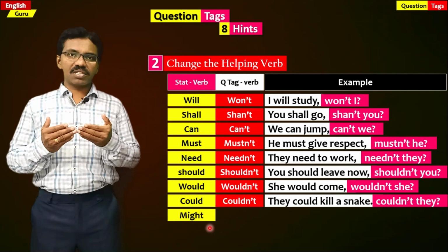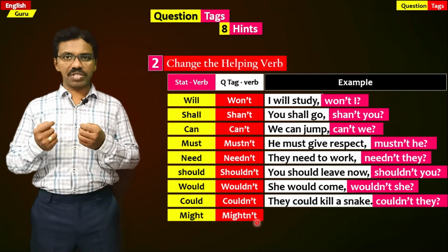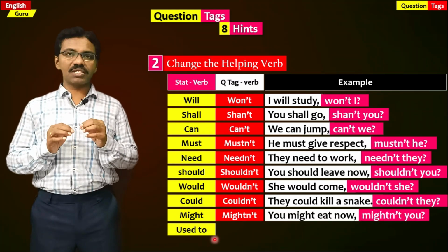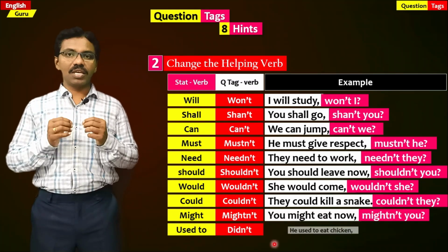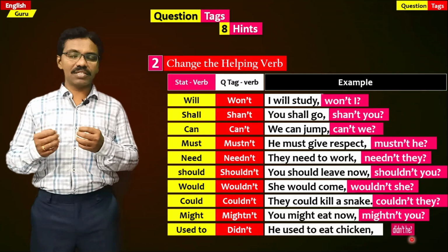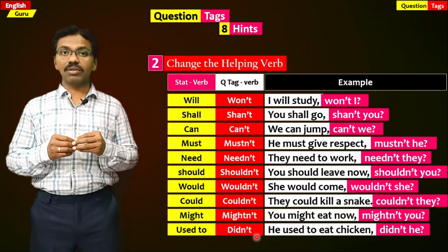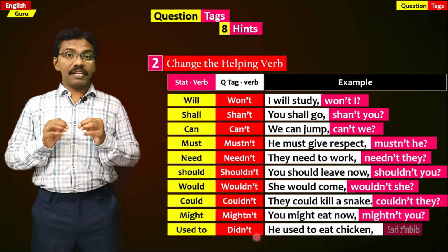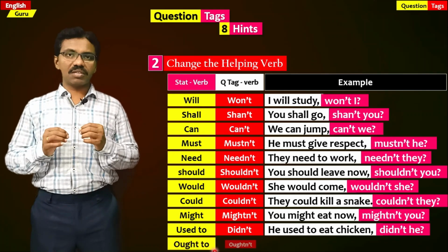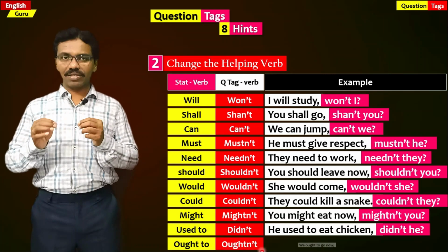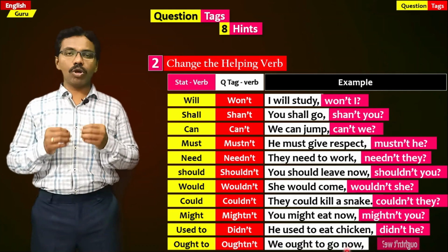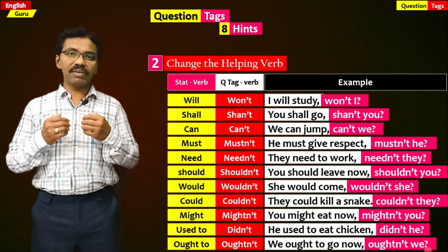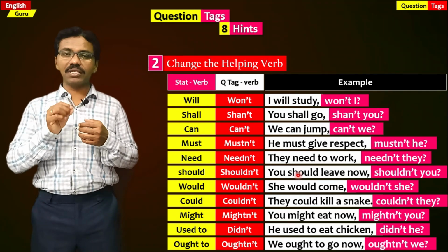If might is given in the statement, it becomes mightn't in the question tag. You might eat now, mightn't you? If used to is given in the statement, it becomes didn't. He used to eat chicken, didn't he? This is also a special case in question tags. Used to is changed to didn't. If ought to is given in the statement, it becomes oughtn't in the question tag. We ought to go now, oughtn't we? So this is how a helping verb changes when we write it in a question tag.